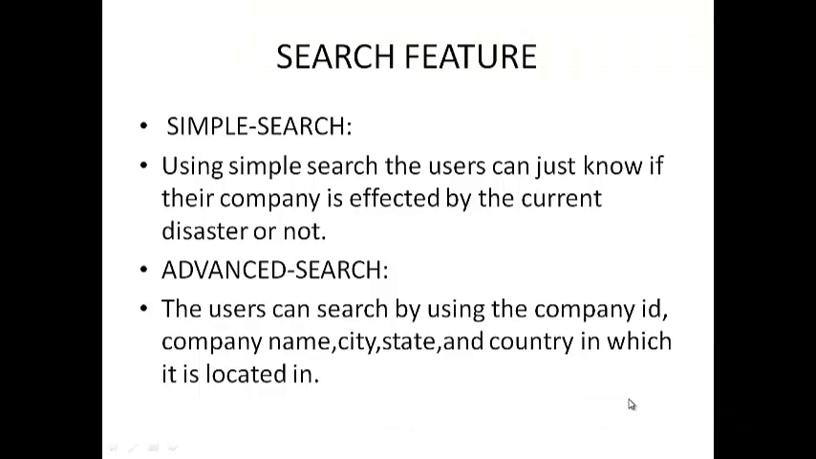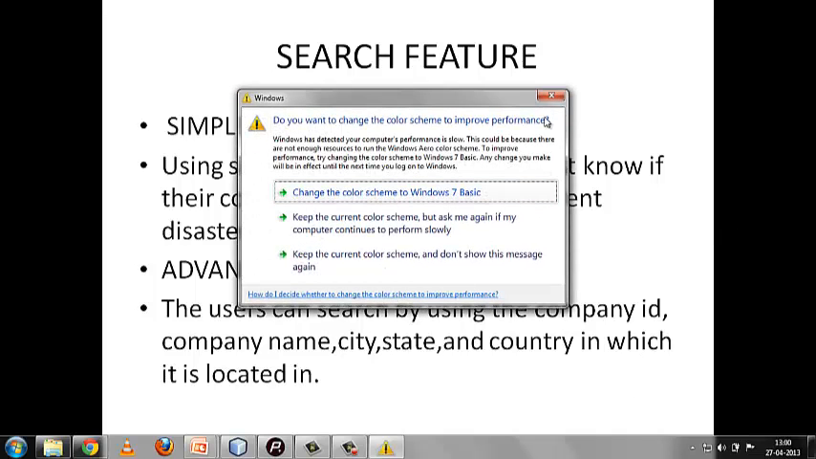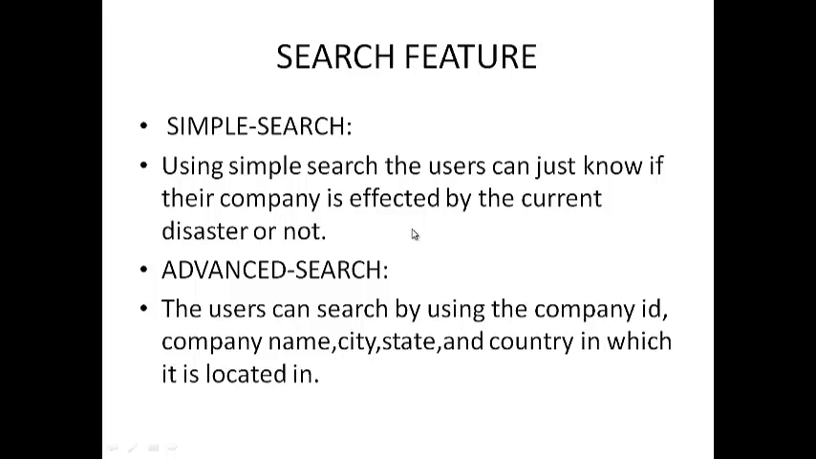Users who get logged into our website are provided with two main search features, which include simple search and advanced search. What exactly is the simple search? Using simple search, the users can just know if their company is affected by the current disaster or not. Advanced search. The users can search by using the company ID, company name, city, state, and country in which it is located.